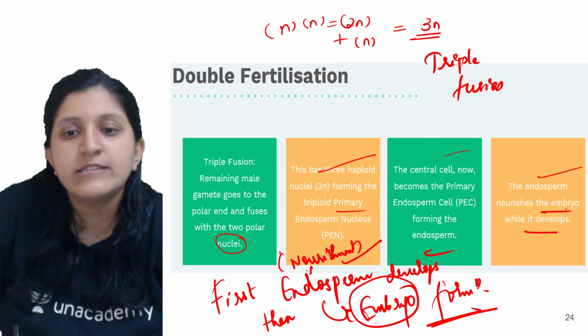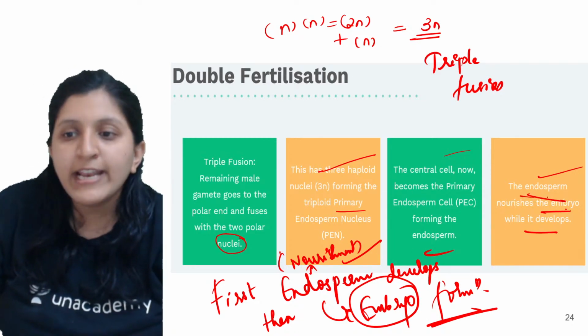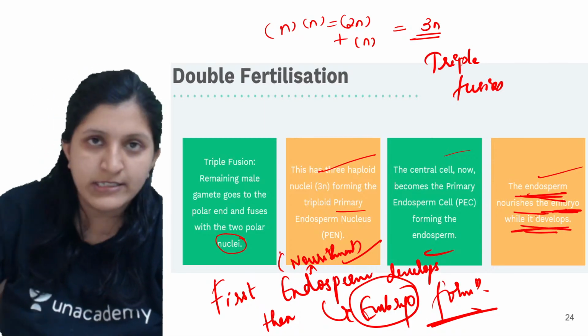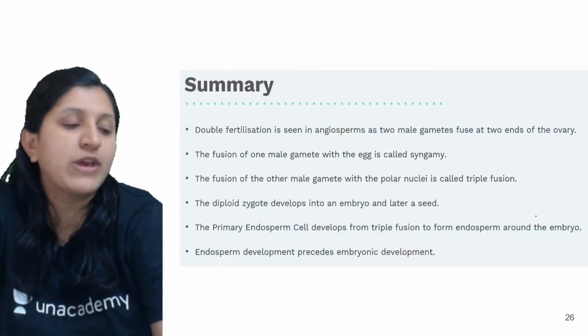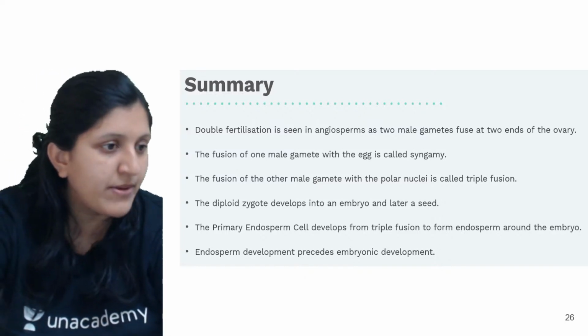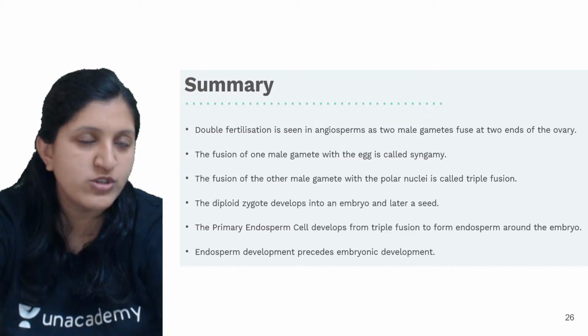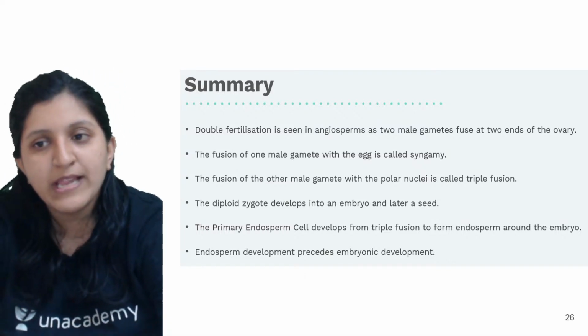That's the reason the endosperm is formed first, which nourishes the embryo while it develops, and that's how you can conclude that the endosperm is developing first.